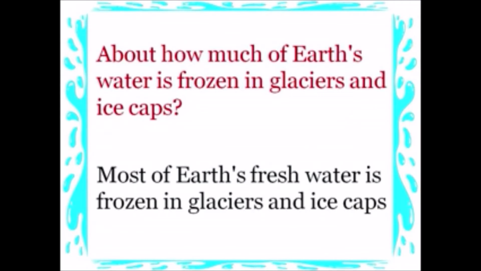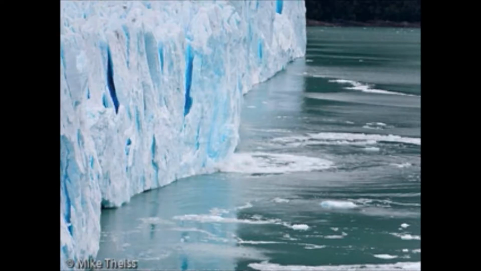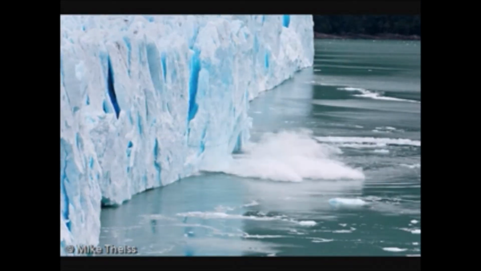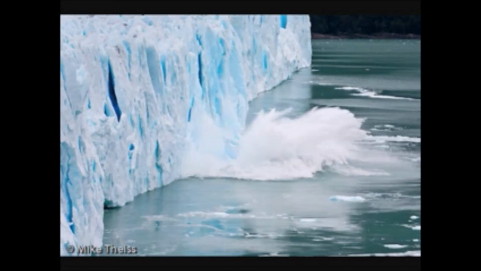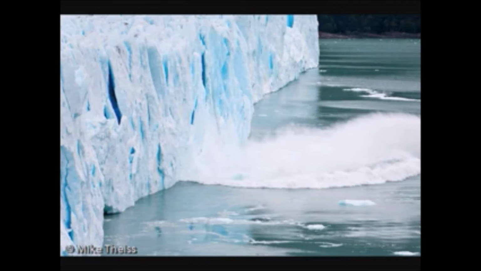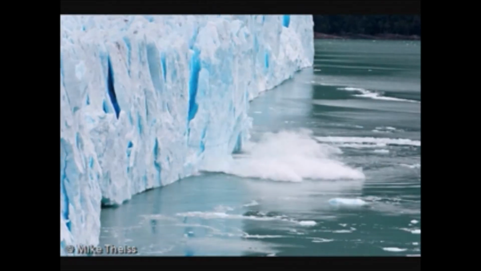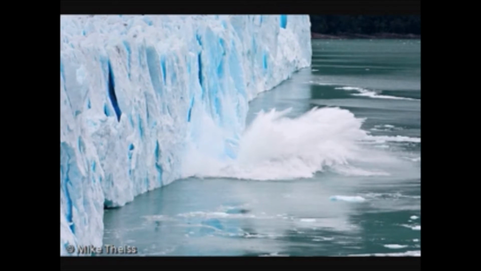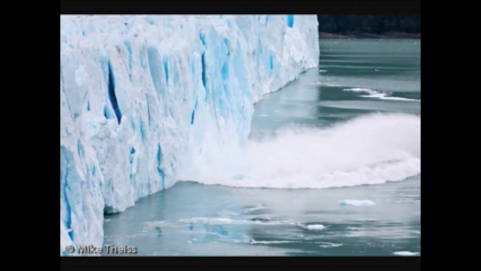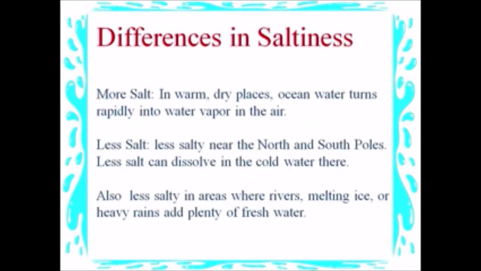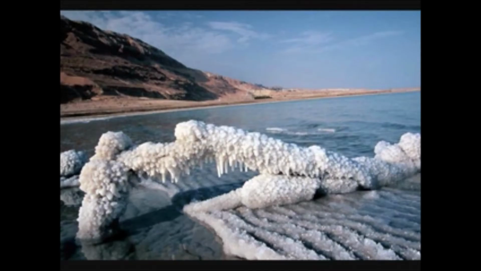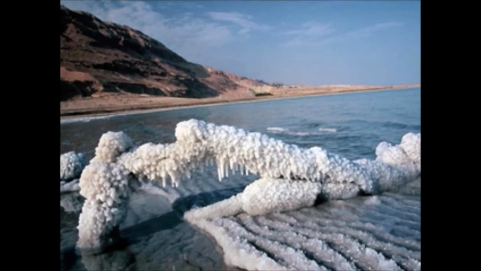About how much of Earth's water is frozen in glaciers and ice caps? Most of Earth's fresh water is frozen in glaciers and ice caps. Differences in saltiness: more salt in warm, dry places, where ocean waters turn rapidly into water vapor in the air.